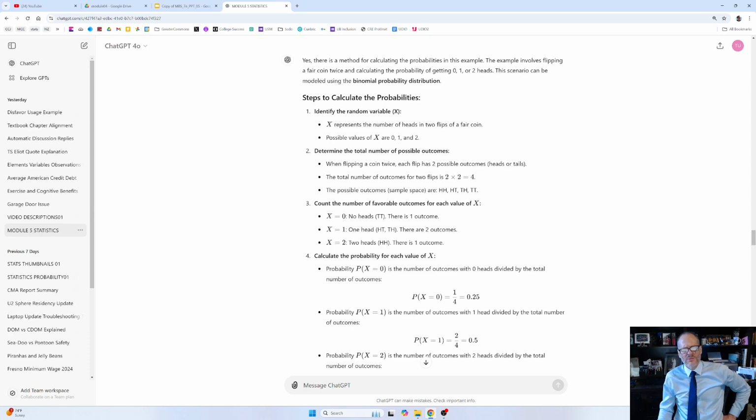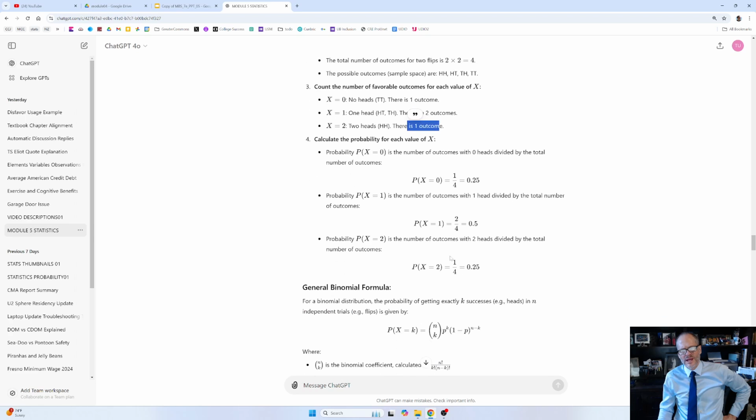And so here, the probability of no heads would be, there's 1 outcome. So 1 out of 4. The probability of 1 head is these 2 right here. So you got 1 head, there's 2 outcomes, and the probability of 2 heads is right here. And the probability of 2 tails, sorry, so that's no heads, 2 tails is right here. And so that's 1 out of 4, this is 2 out of 4, this is 1 out of 4. And so that's where you see those calculated.